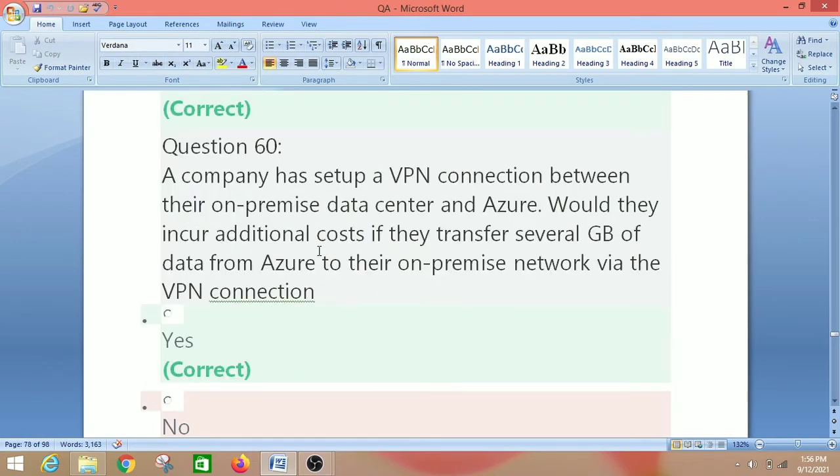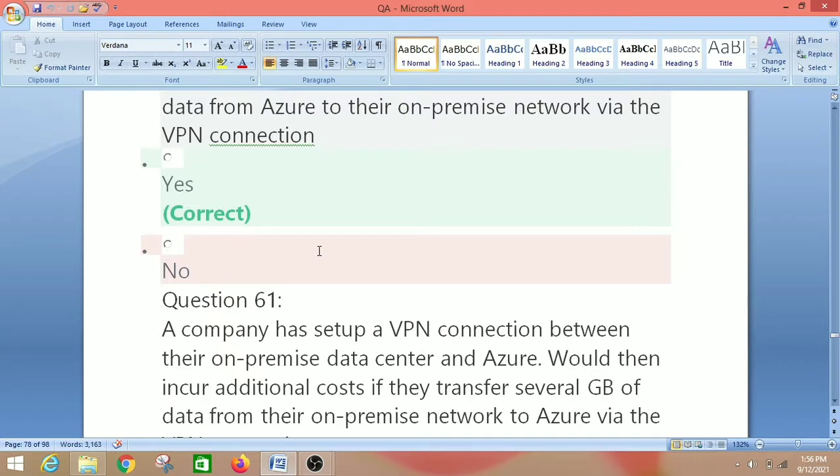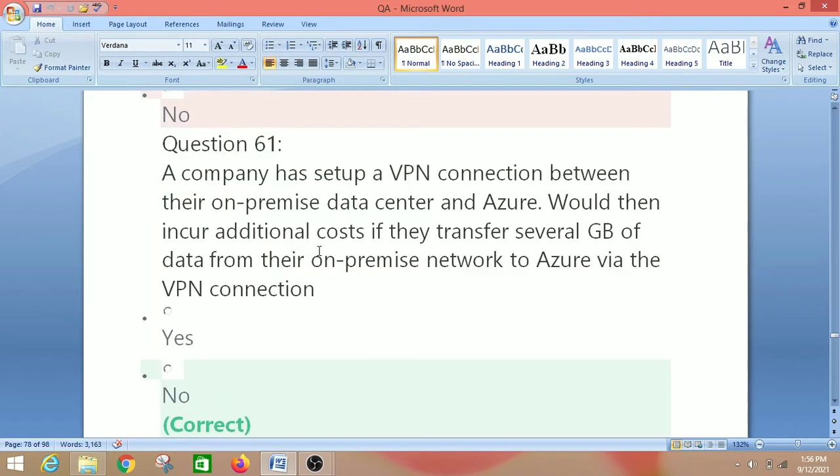Let's move on to the next question, that is question number 60. A company has set up a VPN connection between their on-premise data center and Azure. Would they incur additional cost if they transfer several GB of data from Azure to their on-premise network via the VPN connection? So we have two options, yes or no. The right answer is yes, because there is a cost for outbound data transfer. Outbound data transfer means the data from Azure to the outside. Data coming out of the Azure.